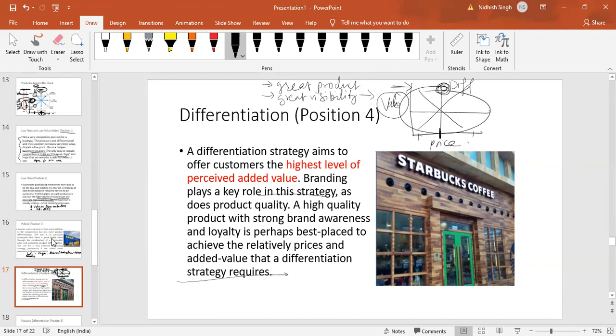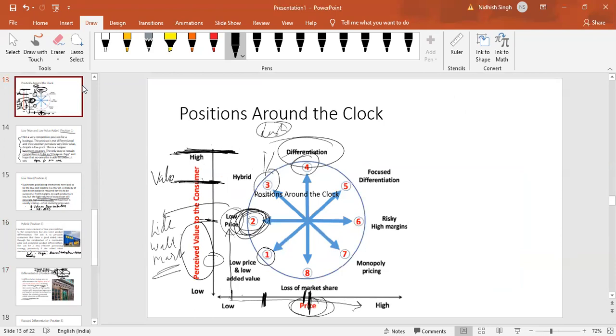The skill that you should get from this strategy clock is that when a case study is given to you, or there could be 2-3 different companies, you should be able to quickly spot where the company falls on the strategy clock. You also need to be aware of how one can move from here to here. Because see, there are 6, 7, 8. These 2-3 positions are where the examiners love to ask questions.